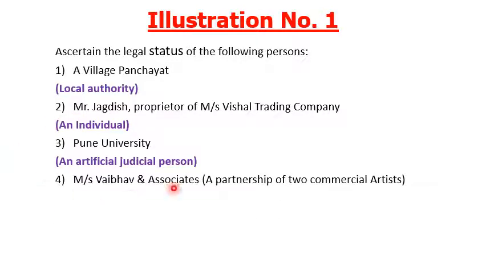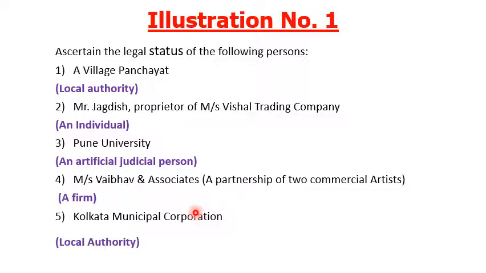Fourth, Messrs Weber and Associates, a partnership of two commercial artists. Here an associate or a partnership comes under firm. Fifth example, Kolkata Municipal Corporation. Kolkata Municipal Corporation is also a local authority. It is a self-government organization, so it comes under local authority. Here are more examples.